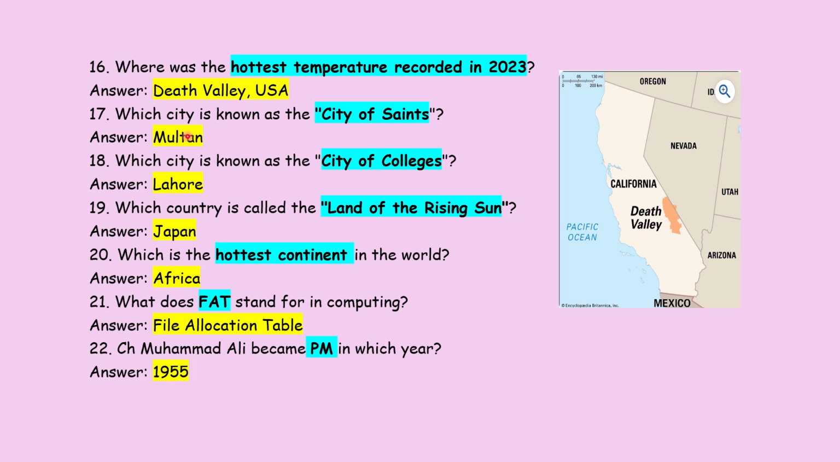And the next question is, which city is known as the city of saints? It's Multan, it is called the land of saints. Which city is known as the city of colleges? It's Lahore. Similarly, if the question asks which city is mentioned as the city of flowers, you have to answer Peshawar.